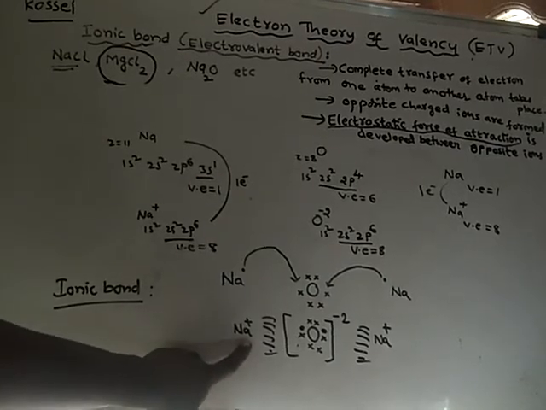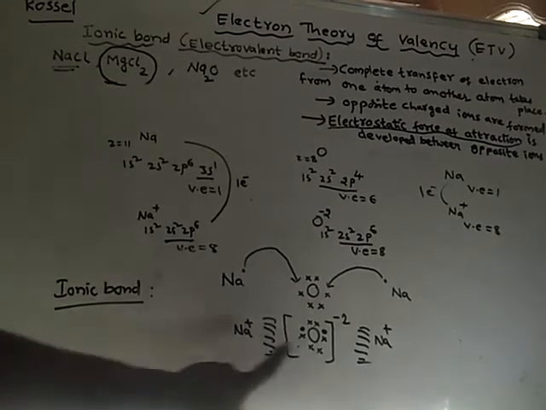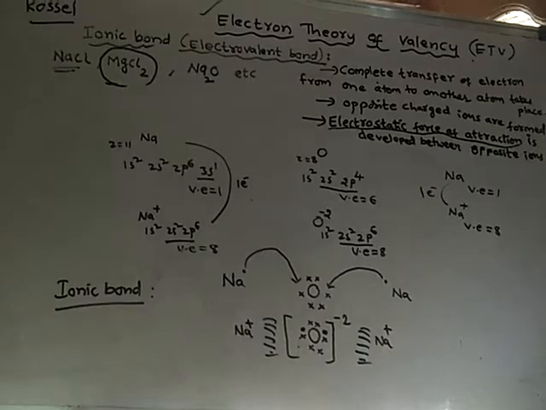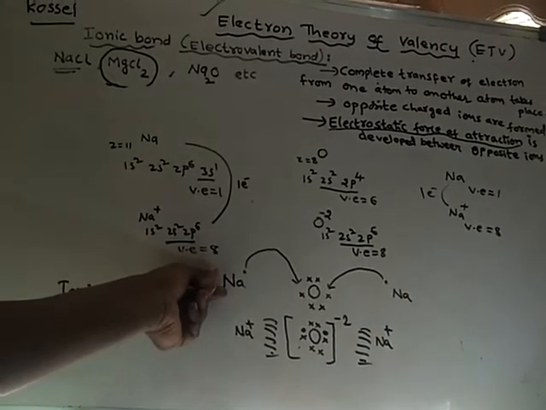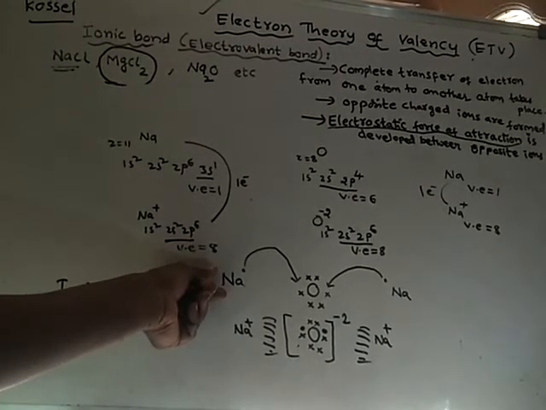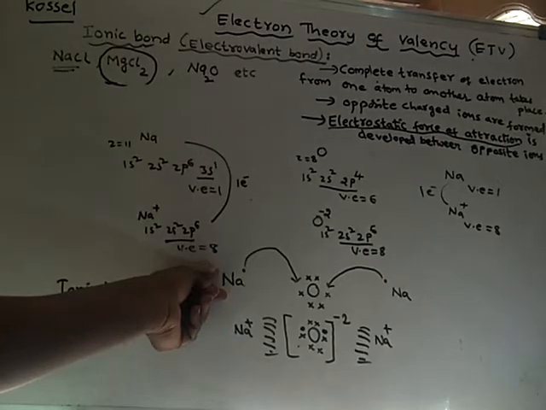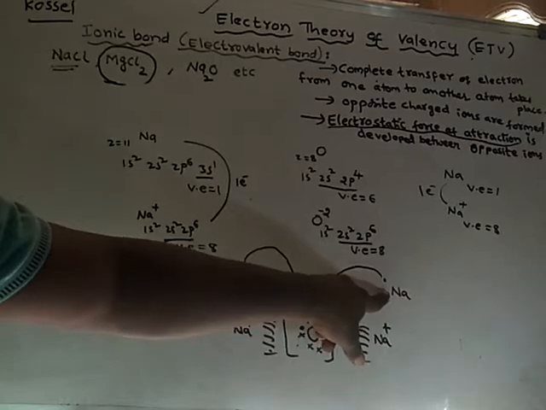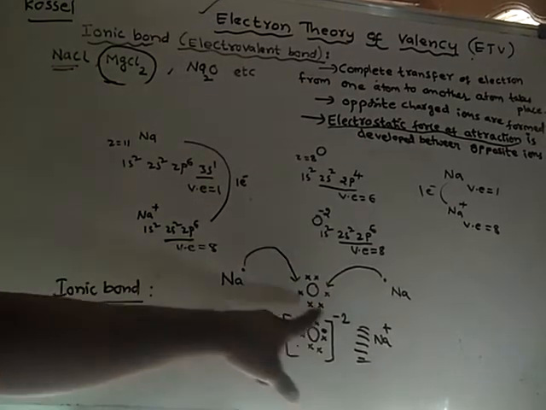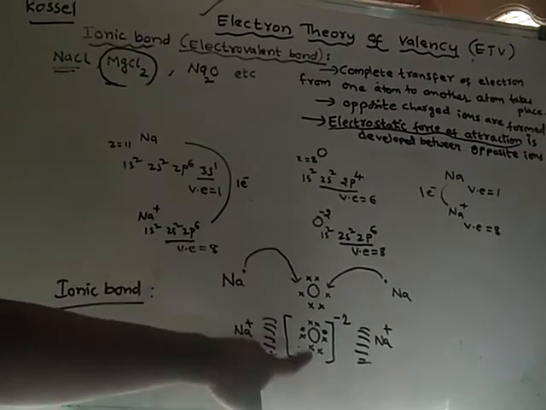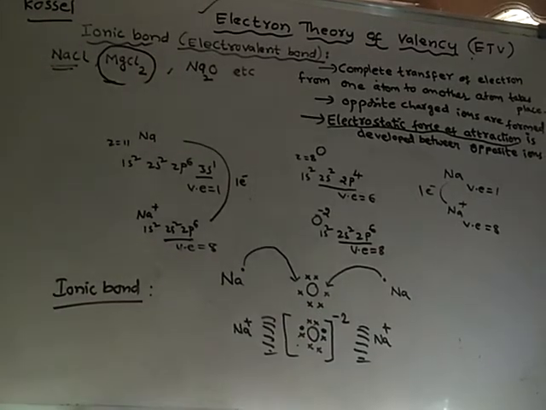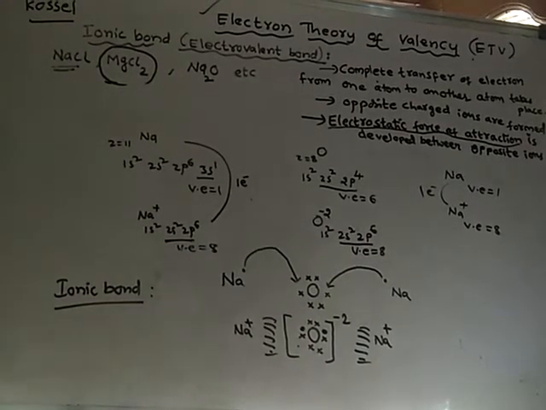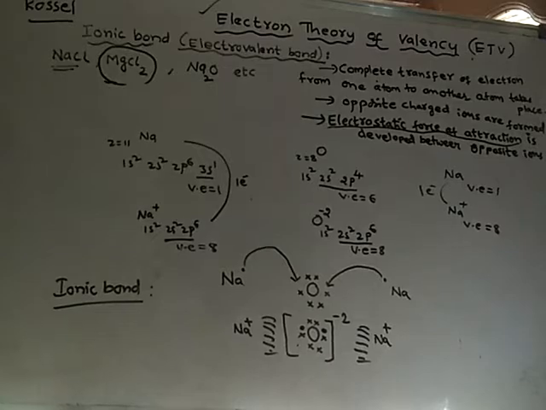So this is a cation, this is an anion, this is a cation and this is an anion. Sodium will lose 1 electron and become a cation. This atom also, after losing an electron, has become a cation. Now this atom, after gaining electrons, becomes an anion. Like this, cations and anions are formed.